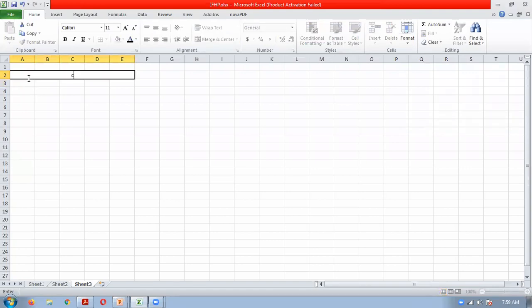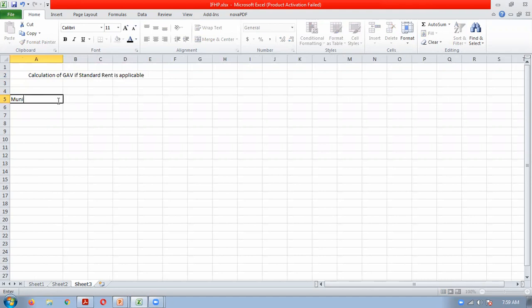So see, calculation of GAV if standard rent is applicable. What will be the steps?